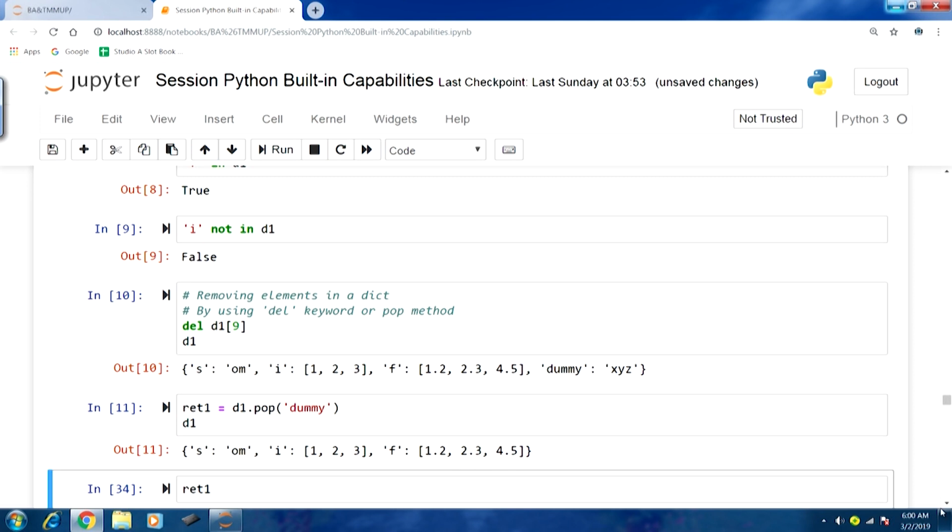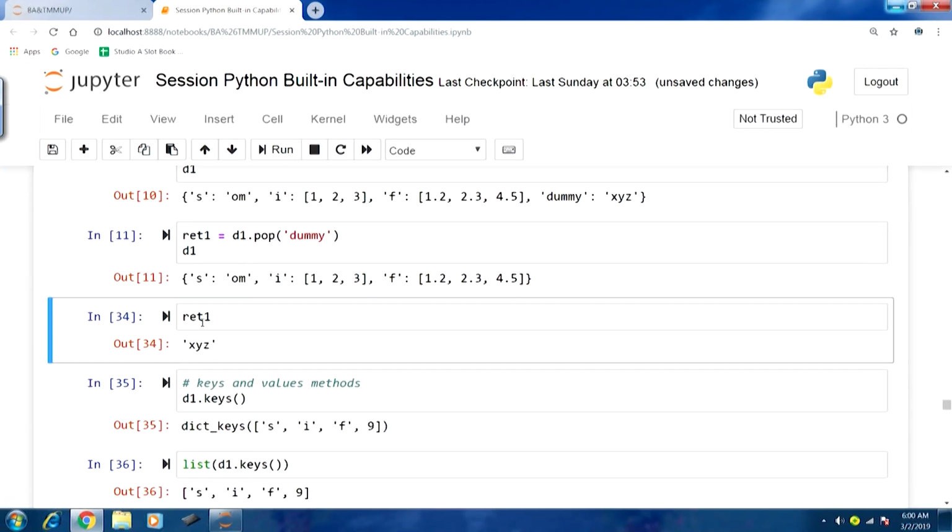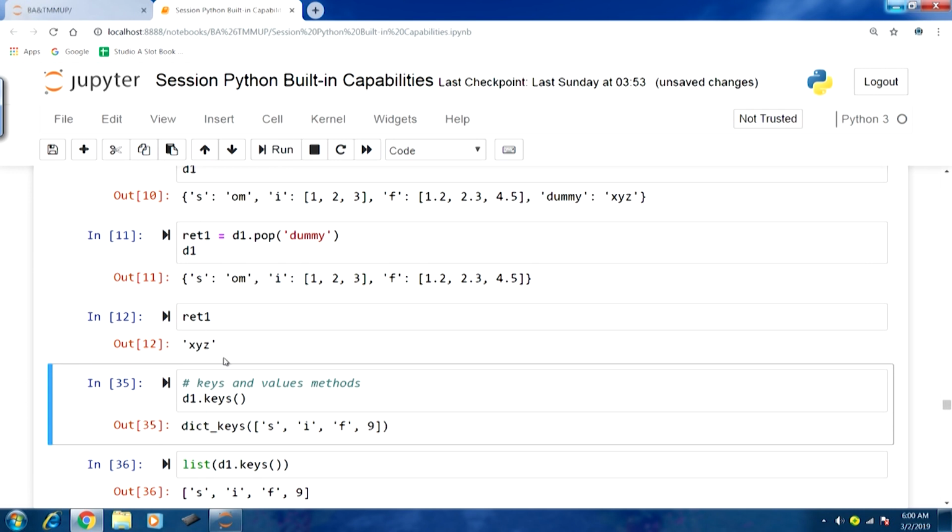If I look at the return value, ret1, you can see the value that was part of the key value pair with the key dummy. The value is recorded in ret1, x, y, z. So, in this fashion, these are the two ways typically used to remove an element in a particular dict object. Now, we have two methods called keys and values.